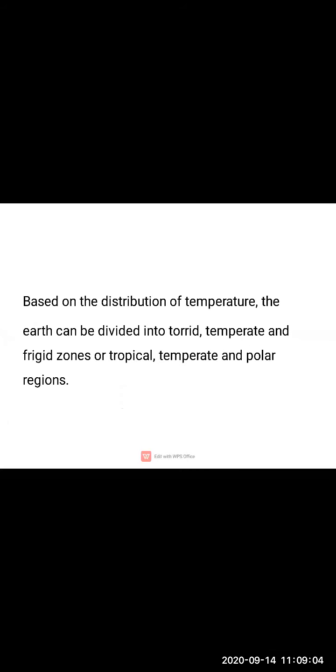Based on the distribution of temperature, we studied that the earth can be divided into torrid, temperate and frigid zones. Children, I have told you the meaning of torrid: in that region the temperature will be very hot. Temperate zone means this region experiences not very hot and not very cold temperature. And frigid zone means this region will experience cold temperature.